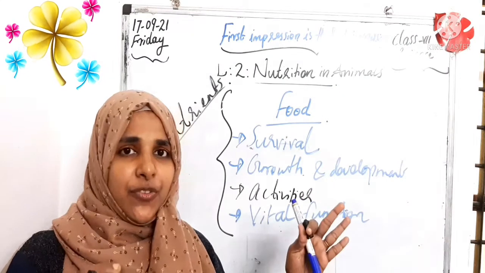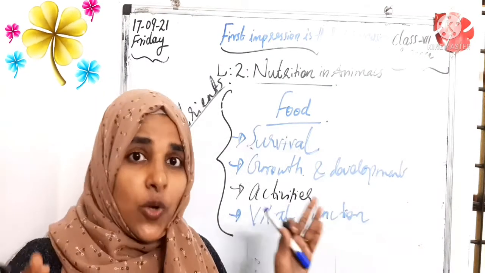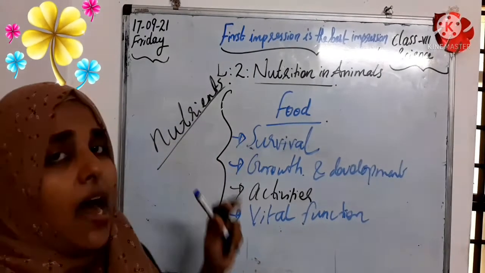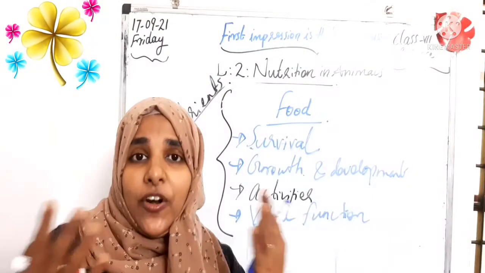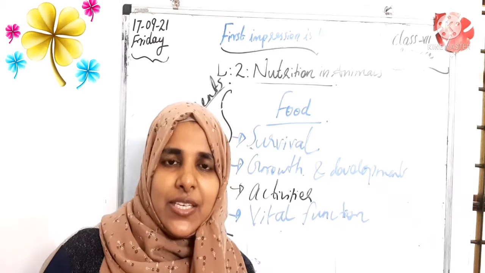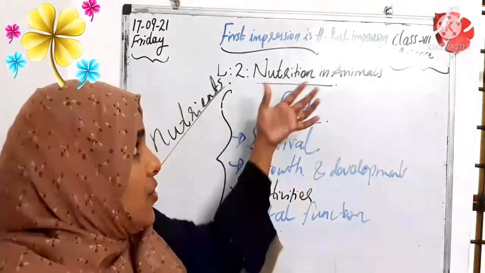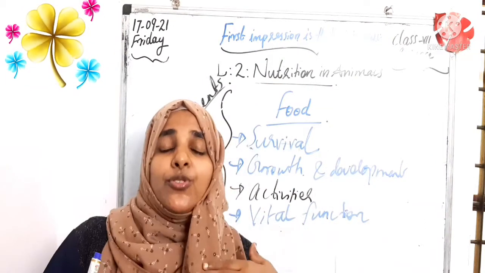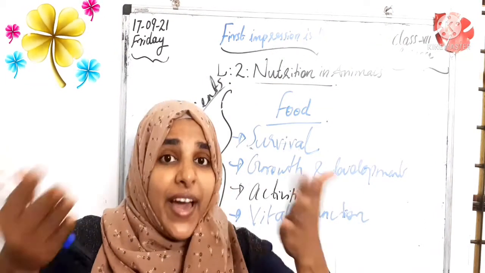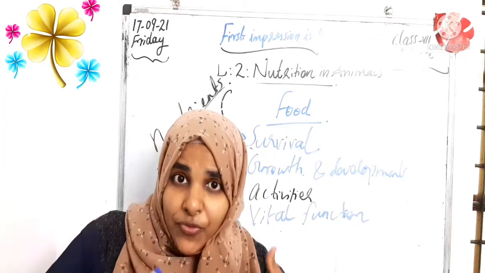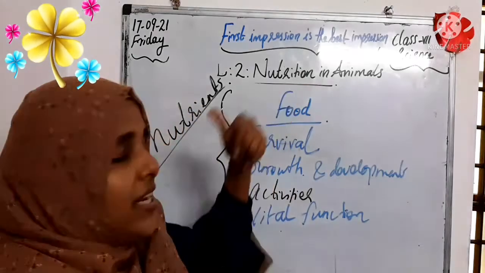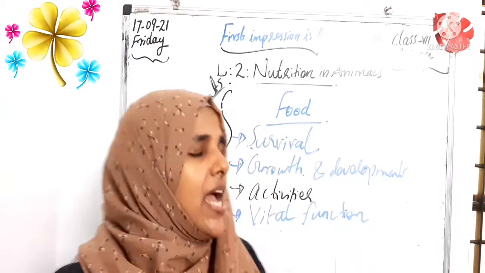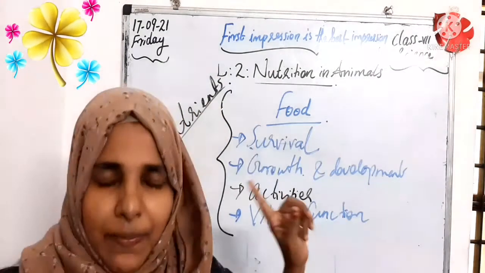Why we are eating the food and what the benefits are, that also we understood, right children? So nutrients are very important. From food only we can get nutrients, is it children? And in nutrition in animals, that means what are the types of nutrients needed for our body, the different modes of intake, and also how our body is utilizing those nutrients. So all these things we can learn from this chapter.